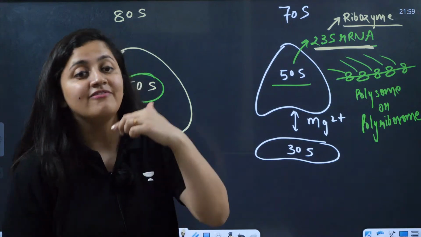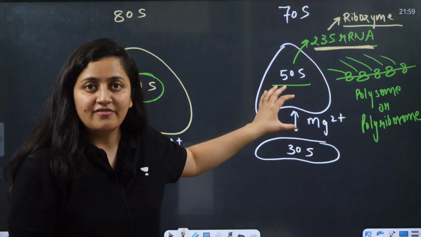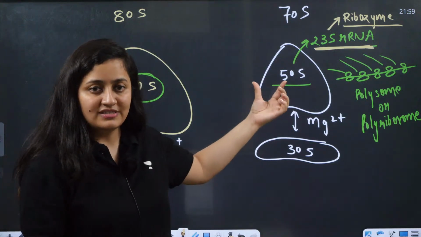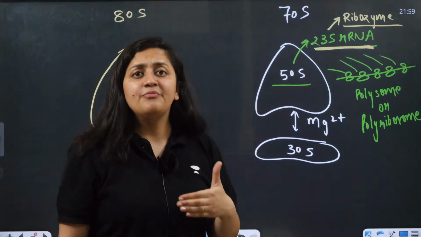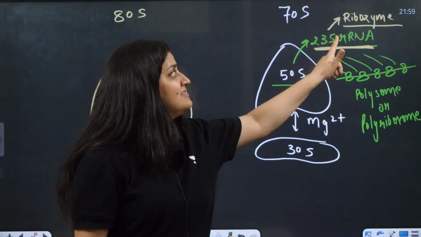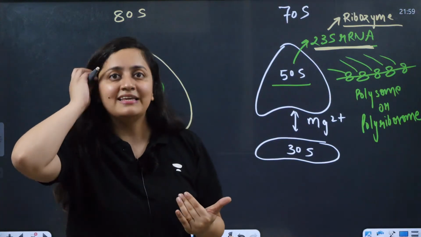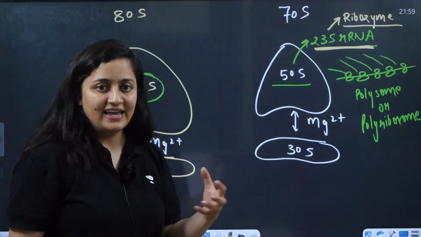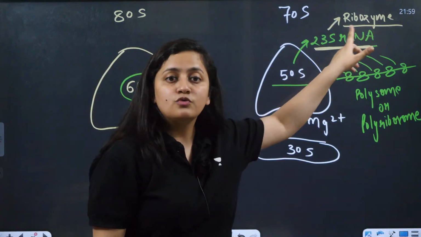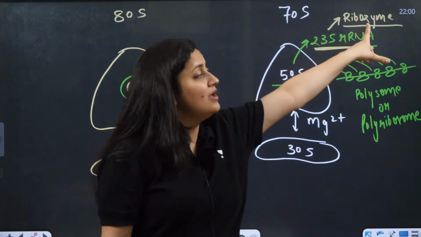So the 50S, the large subunit of this ribosome, is itself made up of different types of ribosomal RNA. Out of that, one is 23S, which makes this larger subunit, and it is also a ribozyme.